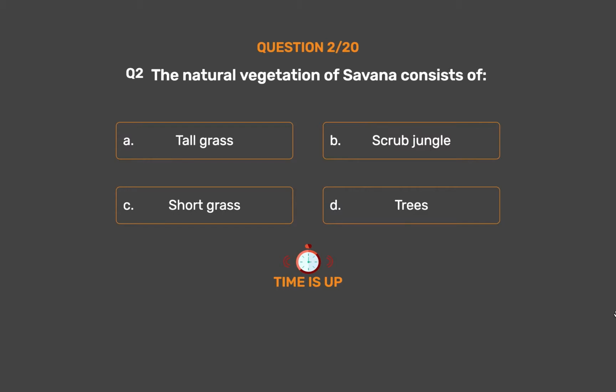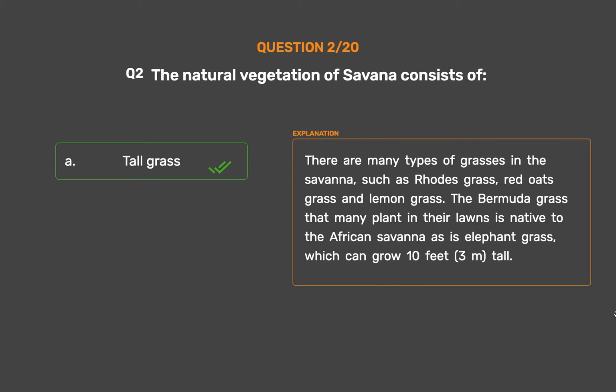The correct answer is Option A, tall grass. There are many types of grasses in the savanna, such as Rhodes grass, red oats grass and lemongrass. The Bermuda grass that many plant in their lawns is native to the African savanna, as is elephant grass, which can grow 10 feet, 3 meters, tall.